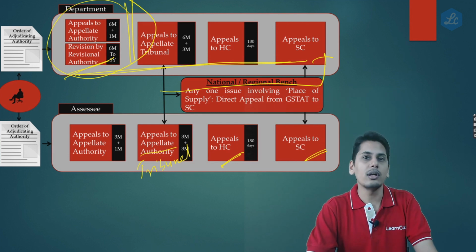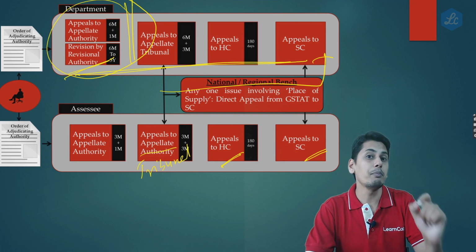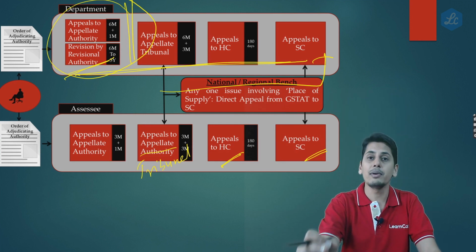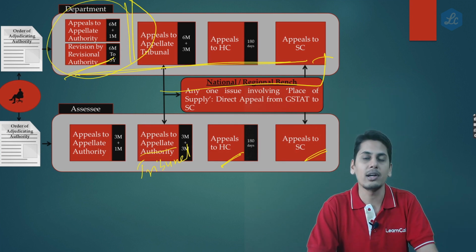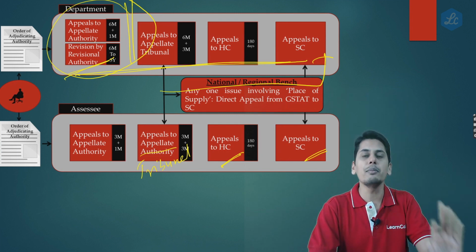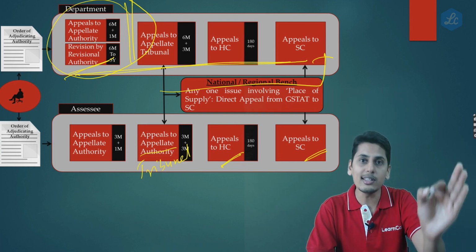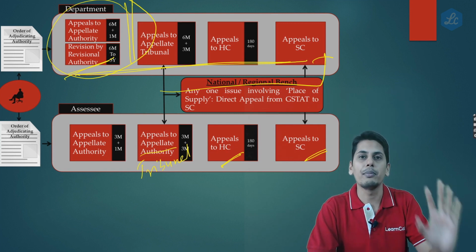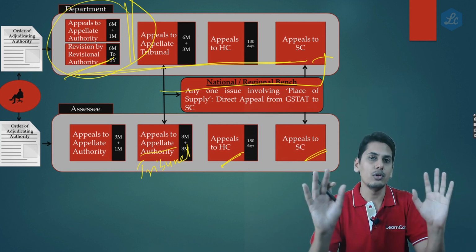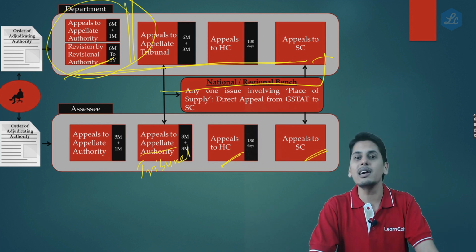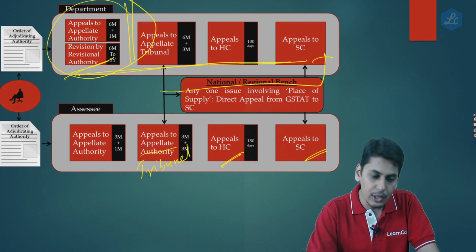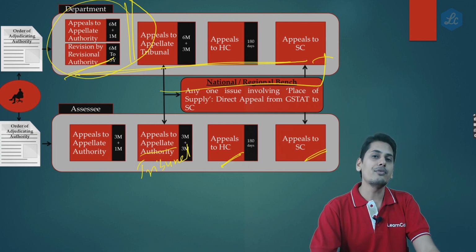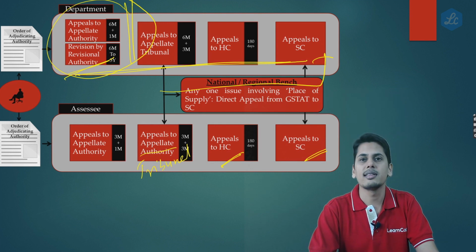What is important to remember is, when the revisional authority picks up an order, revises it and gives it back to the assessee, even the department can be agitated. The department can also further appeal against the order of this revisional authority before the appellate tribunal. This is very important for you to note, because only when you are clear with this will we be able to understand the issue in this amendment. So now friends, we go to the amendment. What does the amendment say?